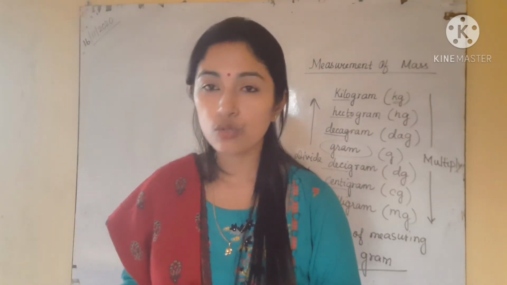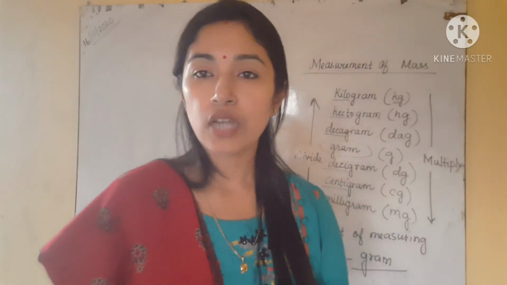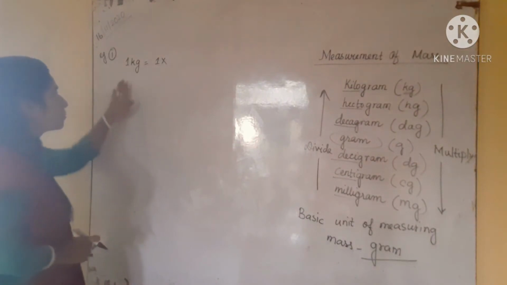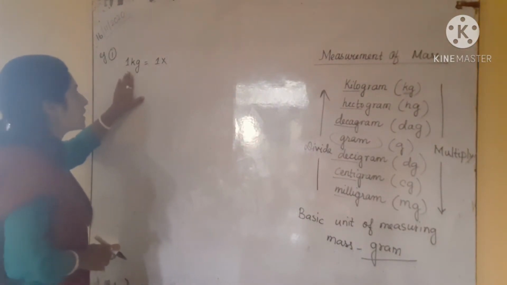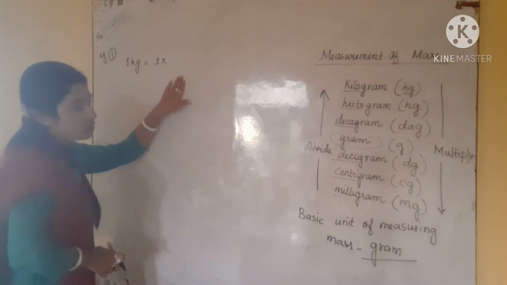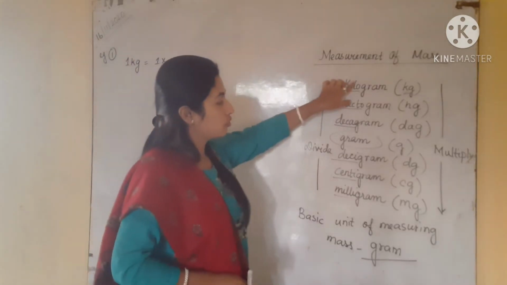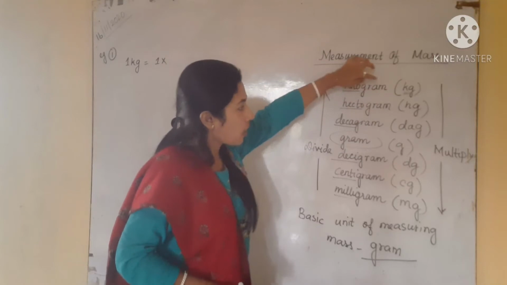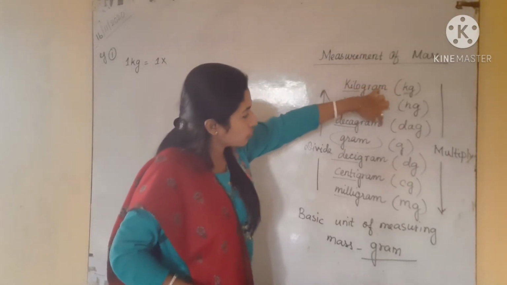So let us do some examples before starting the exercise. See, this is example number 1. I have to convert 1 kg into gram. So 1 kg to gram, that means I have to come down, okay. How many steps? See, 1, 2, 3.